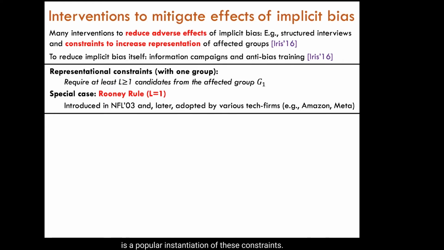The Rooney Rule is a popular instantiation of these constraints. It was introduced in 2003 in the National Football League in the US, where African Americans are underrepresented in head coaching positions. The Rooney Rule requires each team in the NFL to interview at least one African American applicant for its head coach position. In other words, it works for one affected group and it sets L equal to 1. Since 2003, the Rooney Rule has also been adopted by several major tech firms to increase diversity in their workforce. This includes Amazon, Meta, and also Microsoft.